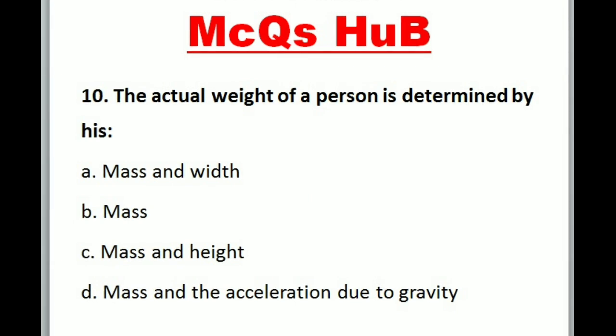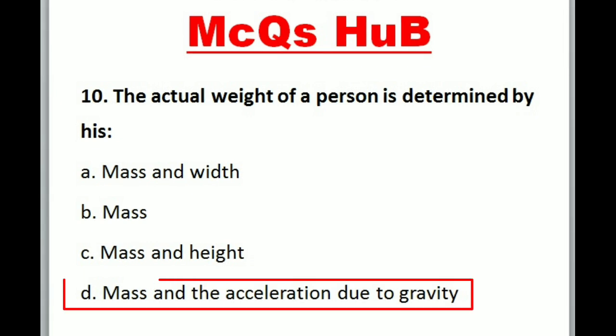10. The actual weight of a person is determined by his A. Mass and width. B. Mass. C. Mass and height. D. Mass and the acceleration due to gravity. Correct option is D. Mass and the acceleration due to gravity.